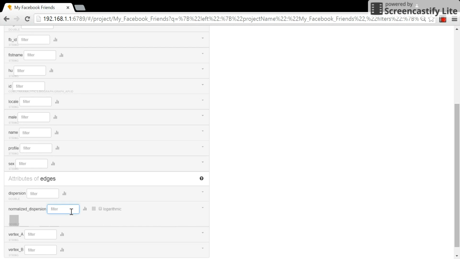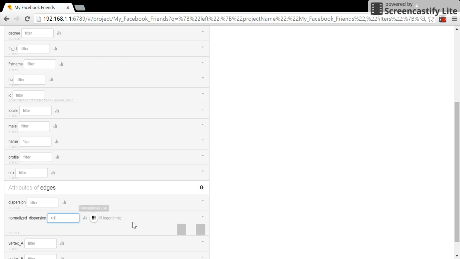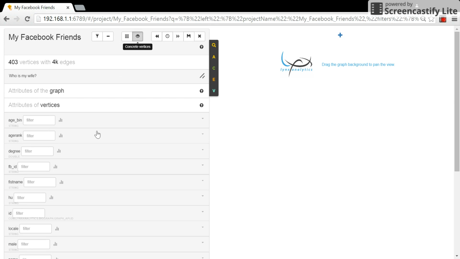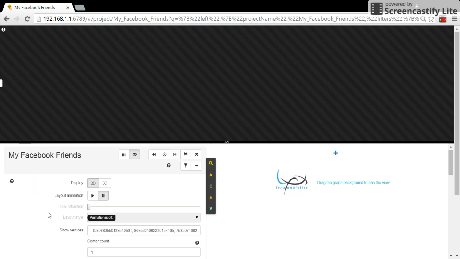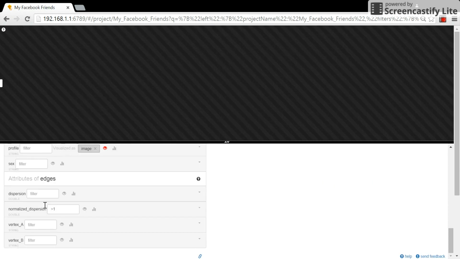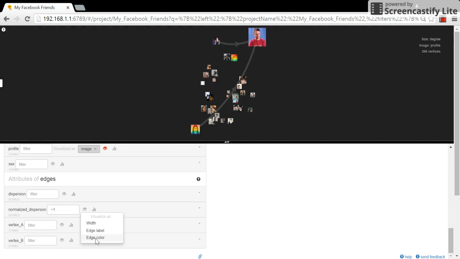So again, I'm going to apply a filter. I'm only interested in the values which are above 1. So there will be only 2 connections, and I would like to check who these 2 connections are in the graph. And maybe I'm also going to visualize that connection, give a color code for that.